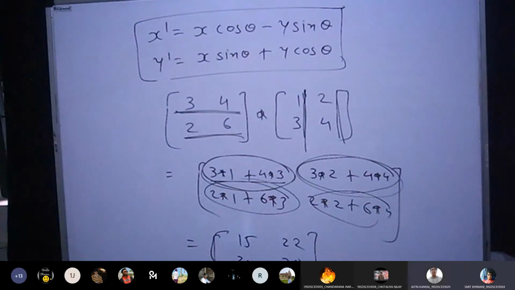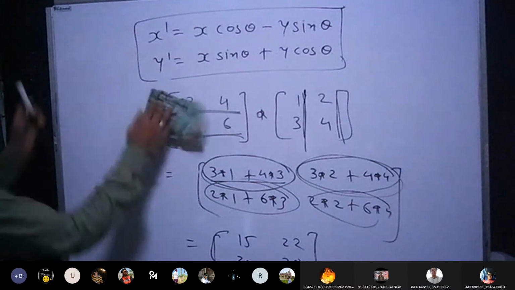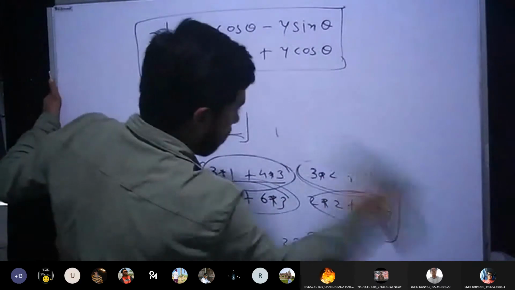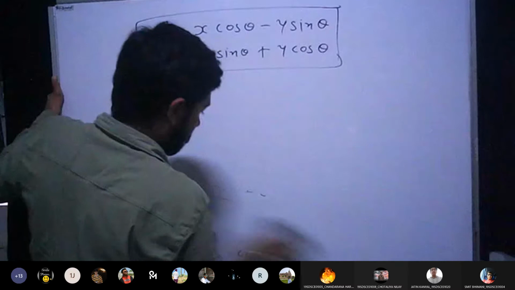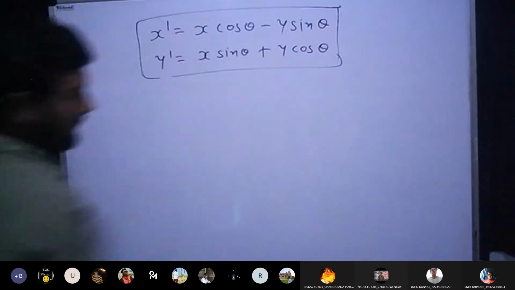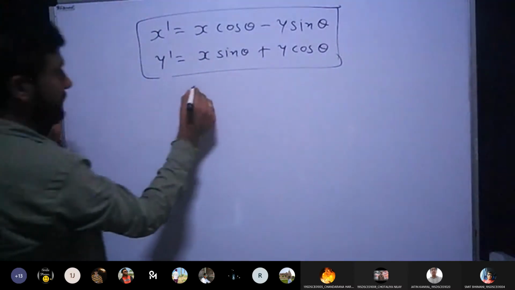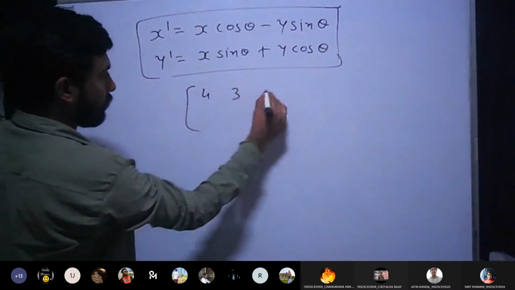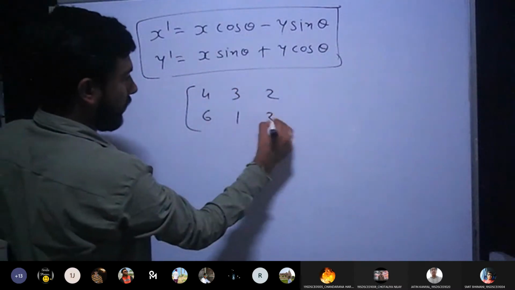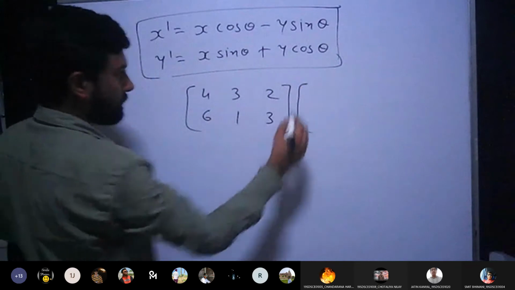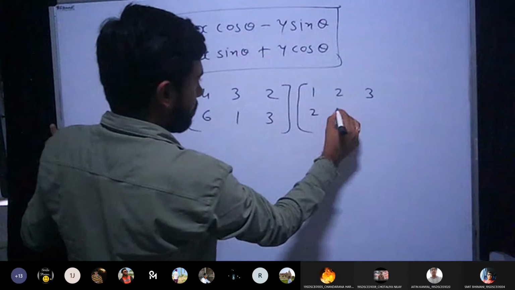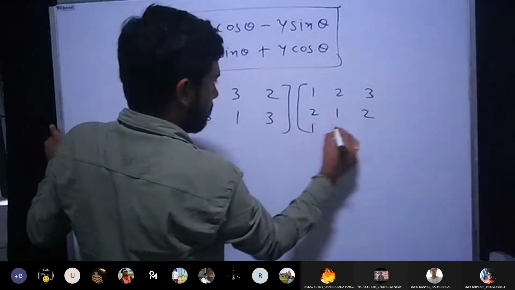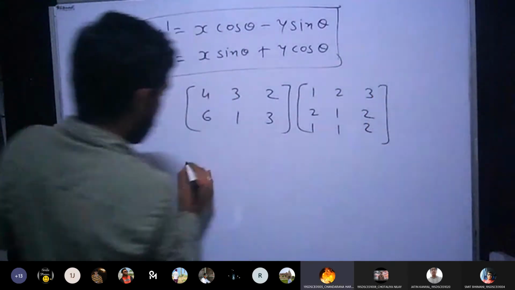So now I'll give one more example. Just try to help me to multiply both the matrices, because I want to confirm whether you have got it or not. Now let's say I use the matrices like this: 4, 3, 2, 6, 1, 3. Can you help me?